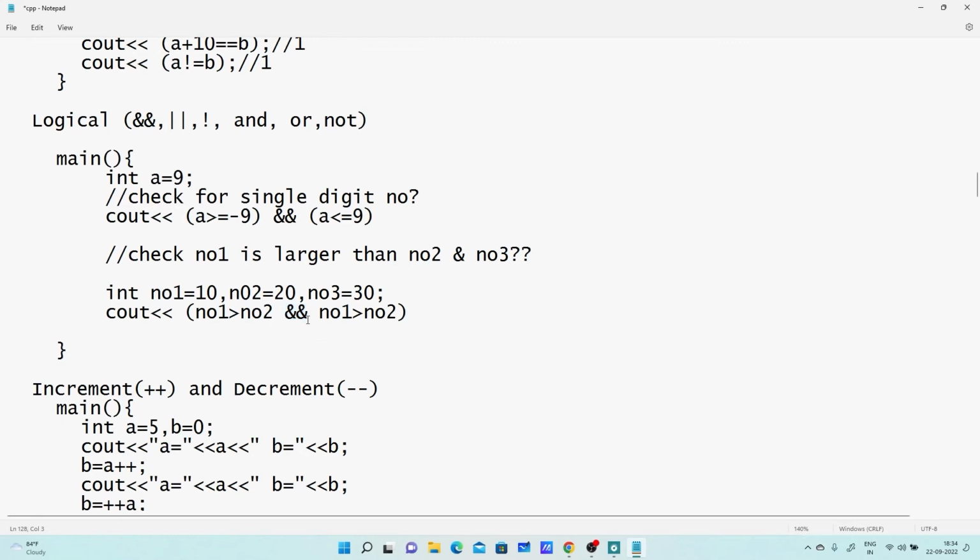Here, I am checking this particular condition. First of all, this will be evaluated as per the precedence, and then the other. By looking at the numbers, this is false because number 1 is 10, number 2 is 20, and number 3 is 30, so the result will be 0. And here I am checking number 1 is greater than number 2, again false, so this is also 0. So now it will evaluate 0 and 0, the final result is 0. So the output of this will be 0.